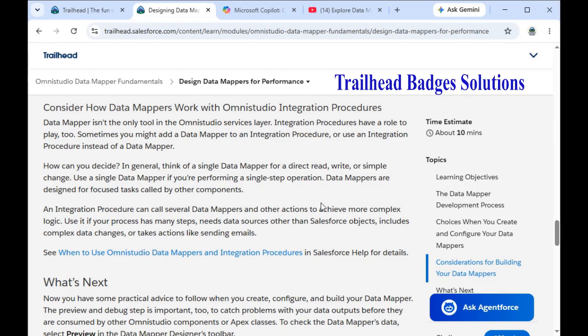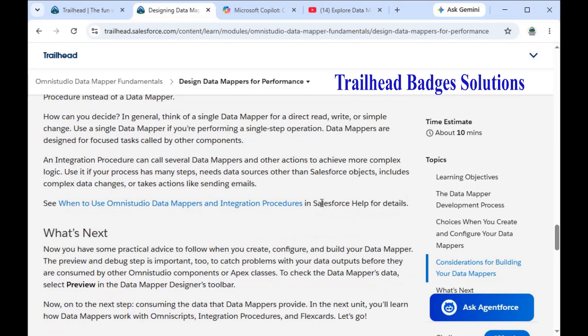In general, think of a single data mapper for a direct read or write or simple change. Use a single data mapper if you are performing a single step operation. Data mappers are designed for focused tasks called by other components. An integration procedure can call several data mappers and other actions to achieve more complex logic. Use it for your process when many steps need data sources.